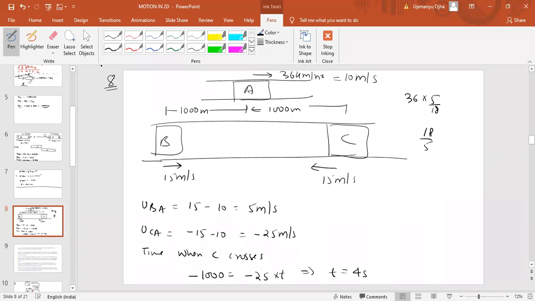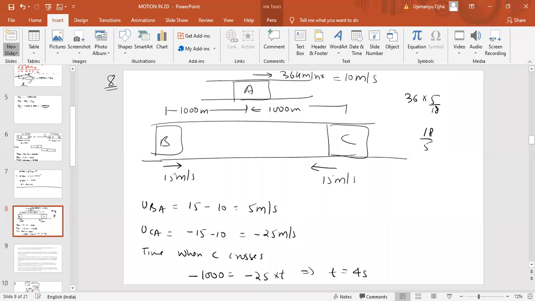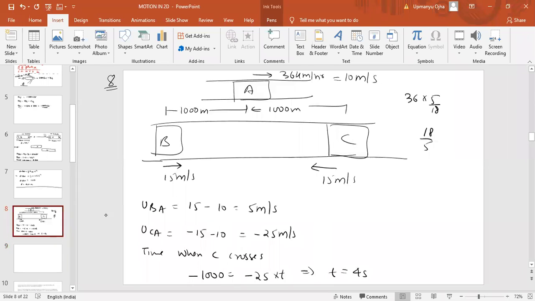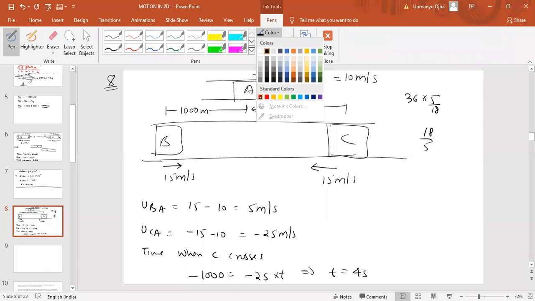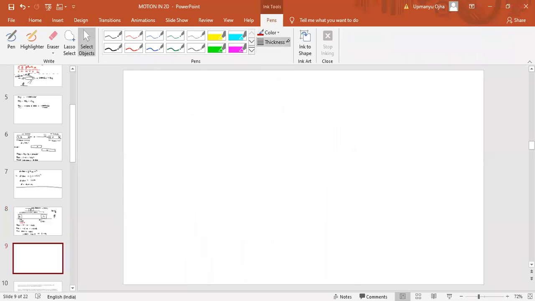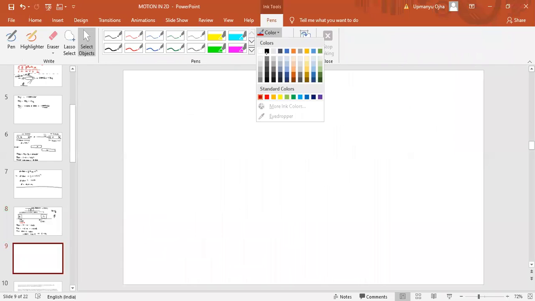Now B has to cross A before C does, which means B will cross A before 40 seconds. So what should be the minimum acceleration? We assume the minimum acceleration of B as a. So what is the acceleration of B with respect to A?